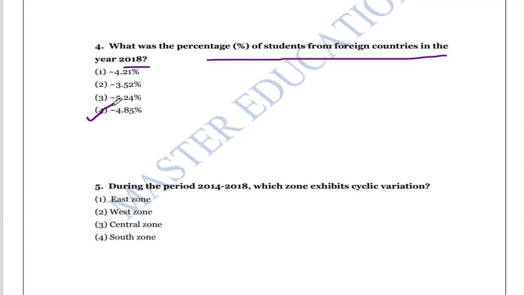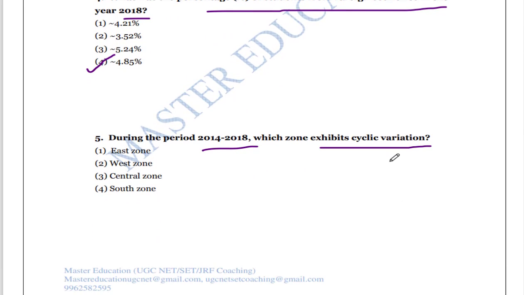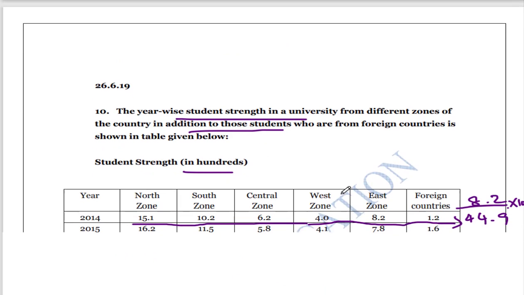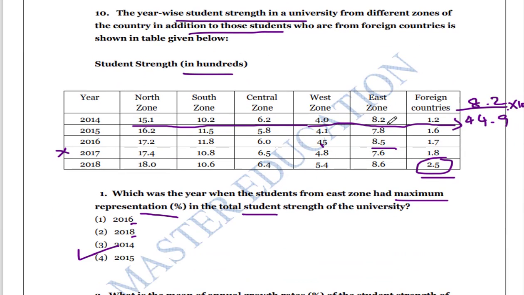The next one: during the period 2014 to 2018, which zone exhibits cyclic variation? Cyclic variation means one time it increases and one time it decreases, in a sequential manner. If you observe, the west zone only increases, and the central zone increases and decreases once.